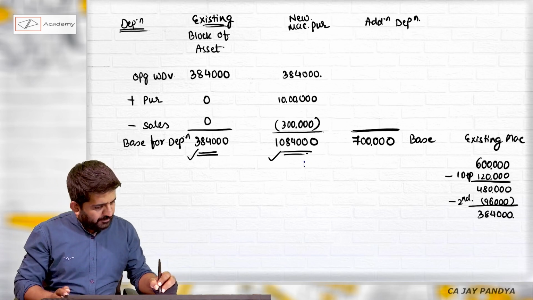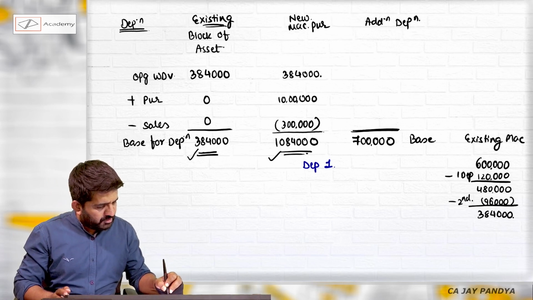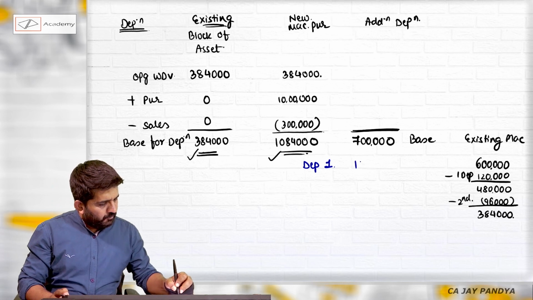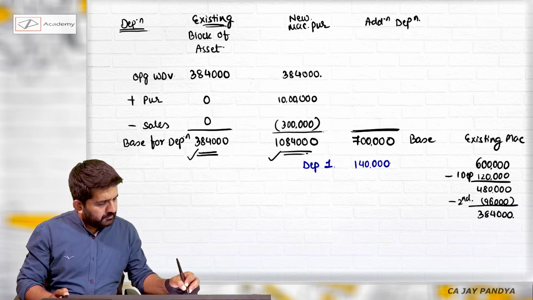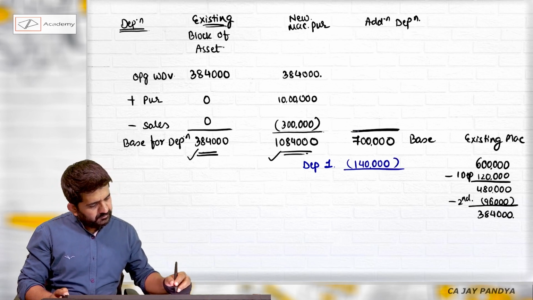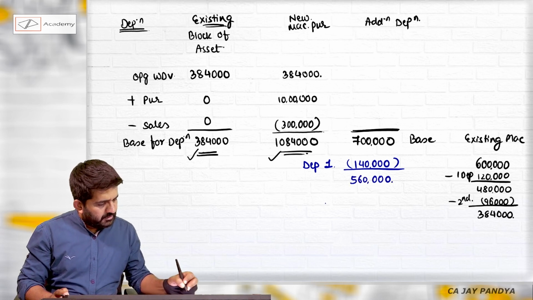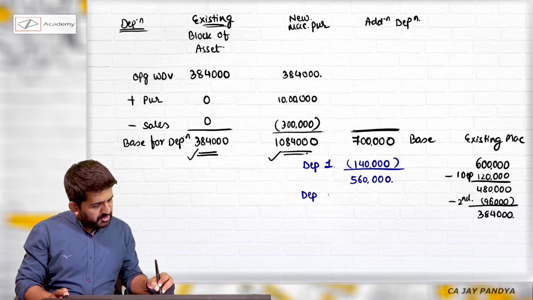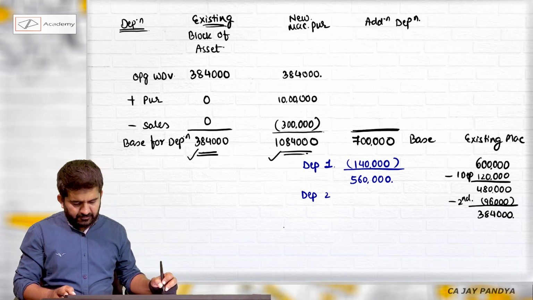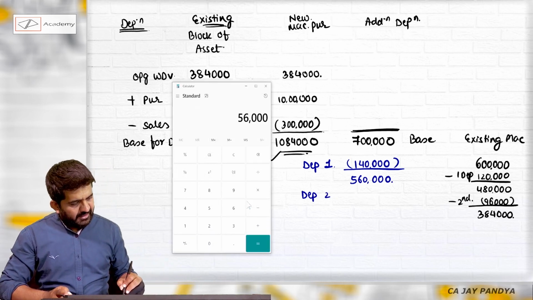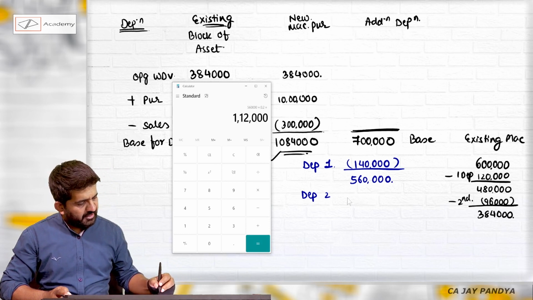And what will be the depreciation? Depreciation for the first year will be 1,40,000. This will be 5,60,000. Depreciation for the second year, 5,60,000 into 20%, which is 1,12,000.